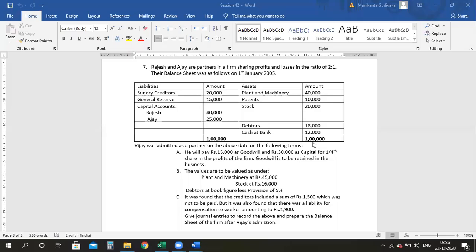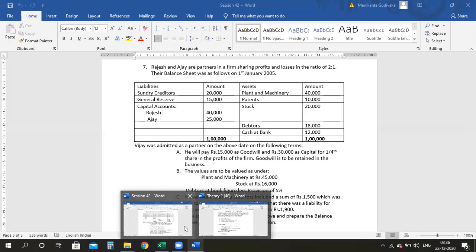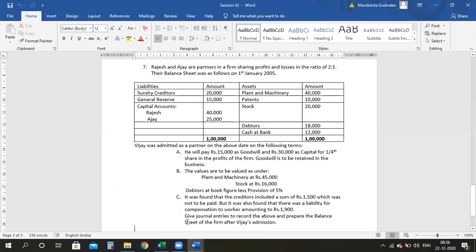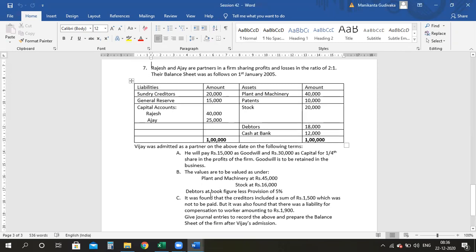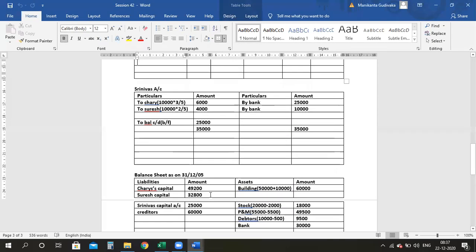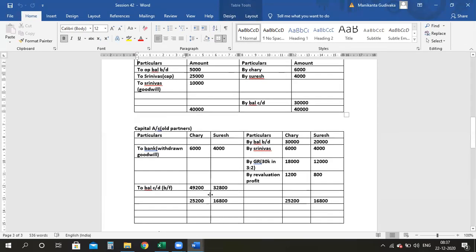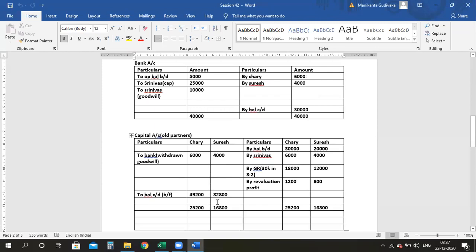Okay. Good morning, guys. Yesterday we were dealing with the problem on the admission. We have not totaled this properly, right? The capital accounts after doing this. Just tell me the totals so that I'll continue with the other things. These totals are different now. Please tell me the correct totals. Except for this, every other thing is fine.